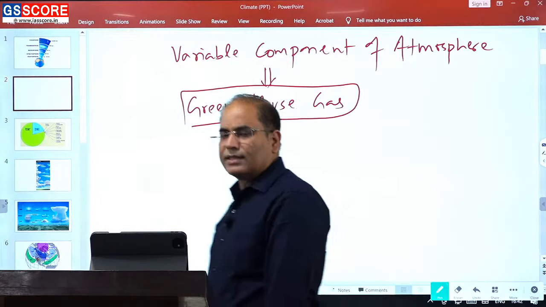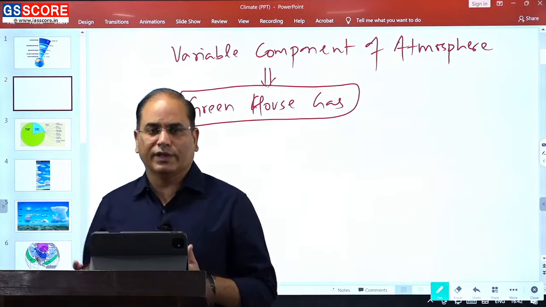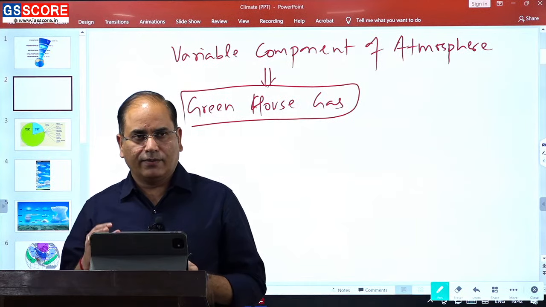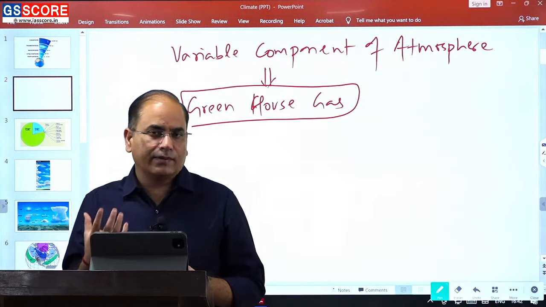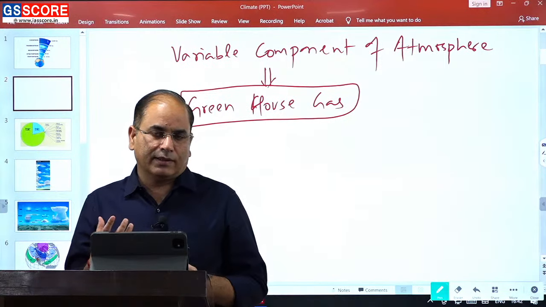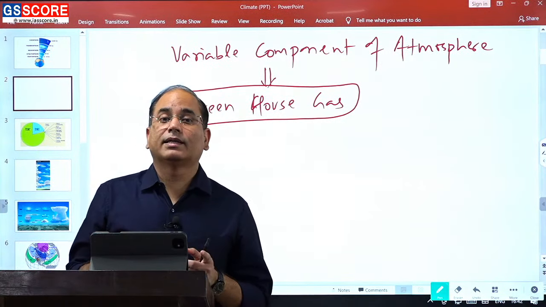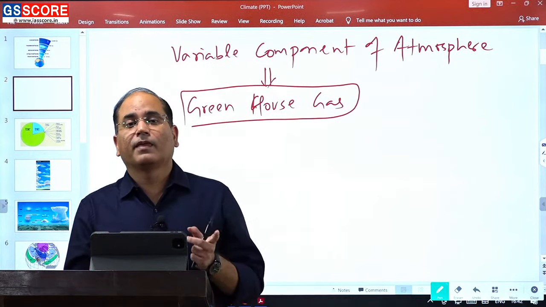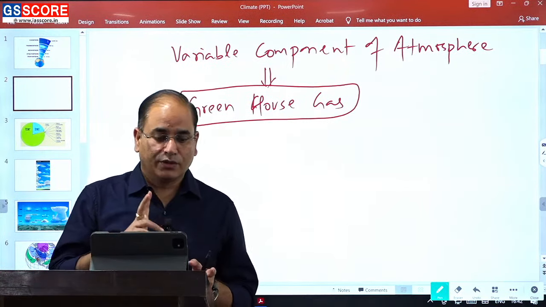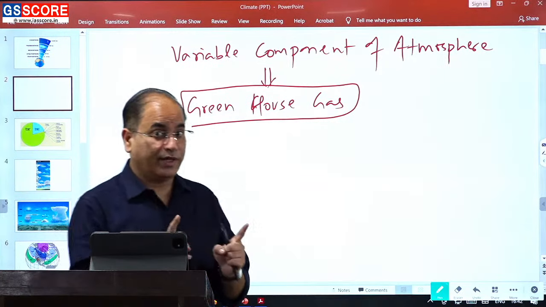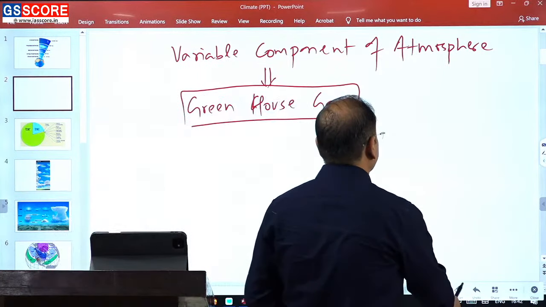The very first thing is what is the greenhouse effect, and do the gases present in our atmosphere exhibit exactly the same characteristic that is shown by the perfect greenhouse. So you should be knowing these two things.